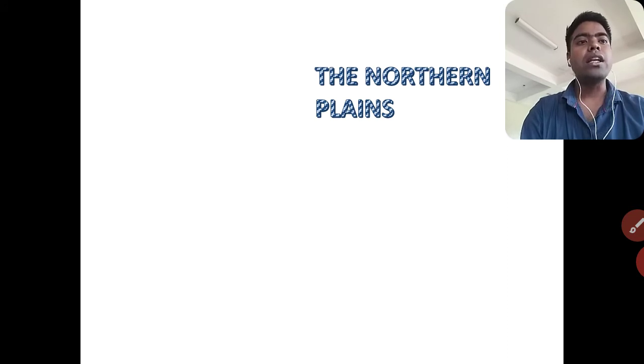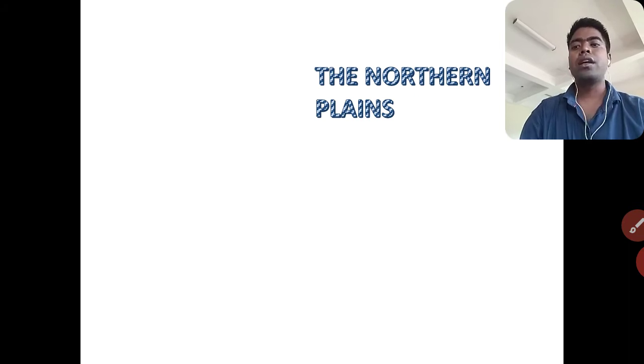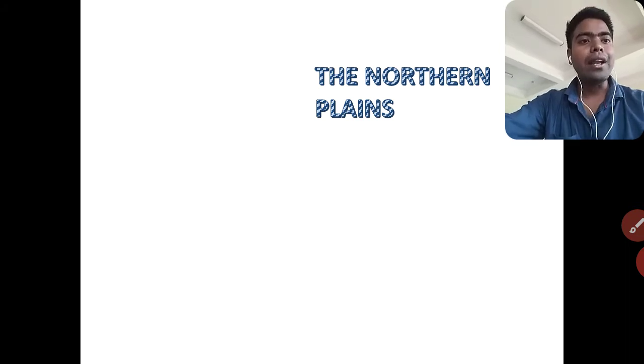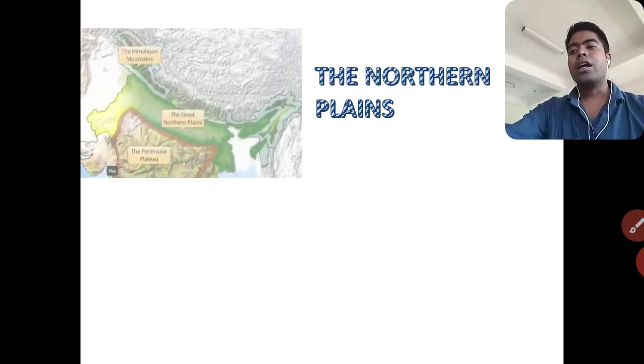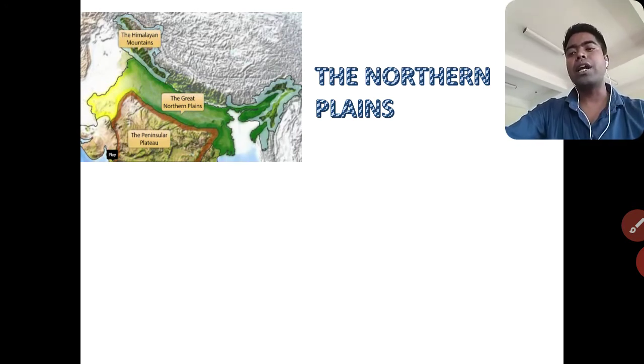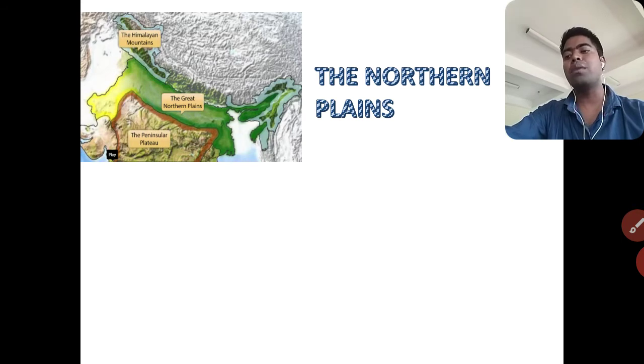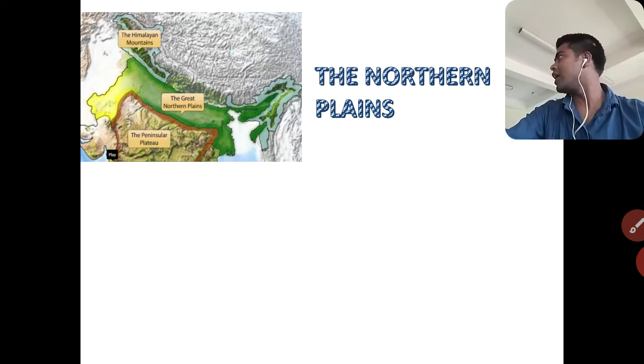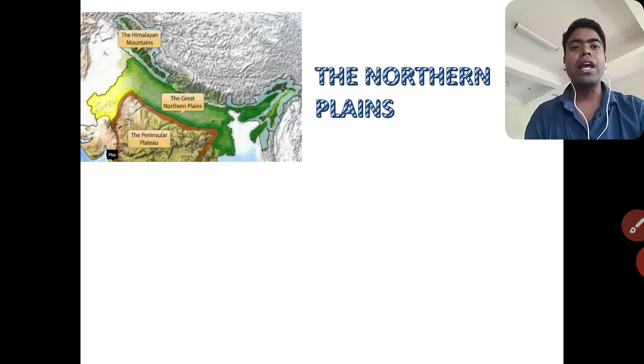They are generally less than 200 meters above sea level, and most of the plains are formed by the work of rivers and their tributaries. The rivers flow down from the mountains and erode them. They carry the eroded materials and then deposit the load, consisting of sand, silt, clay, in their valleys. In this way, plains are formed.